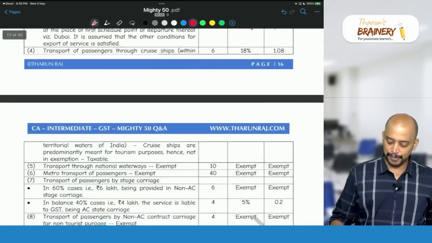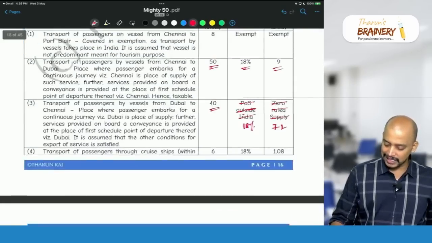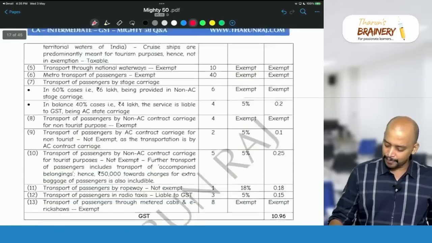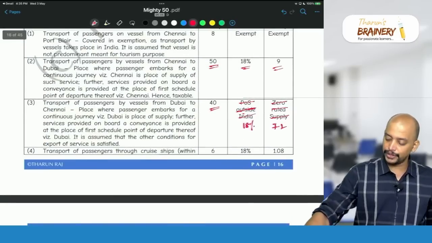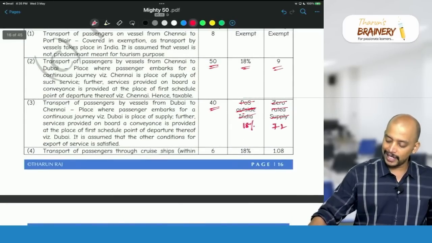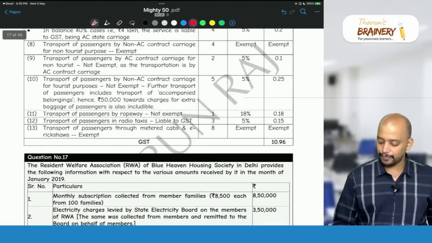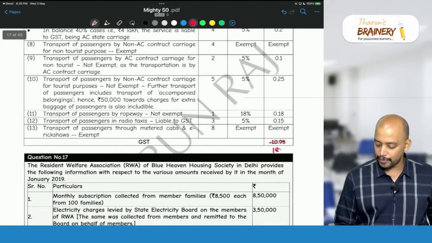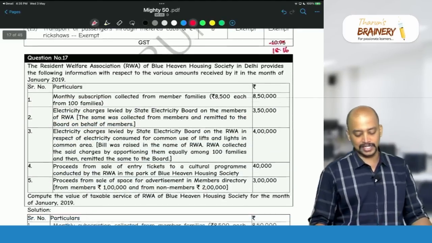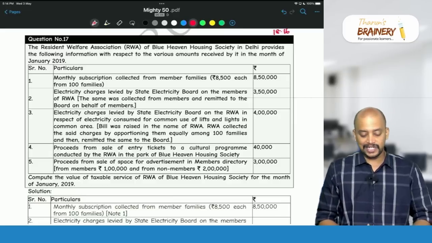So that is with respect to this, and the total slight change is there. So 10.96 plus 7.2, 18.16. 18.16 will be taken as the GST. Okay, say this question number 17.